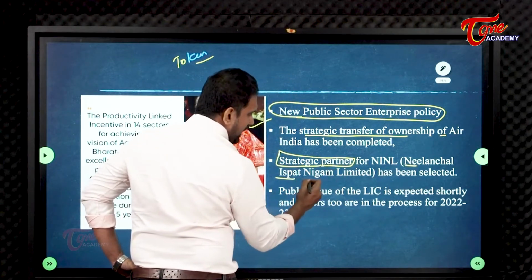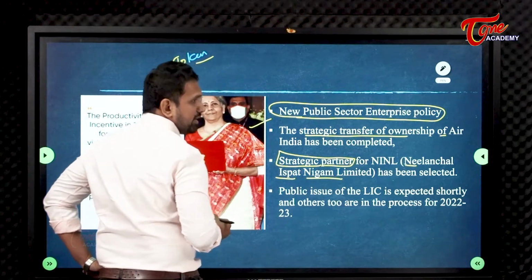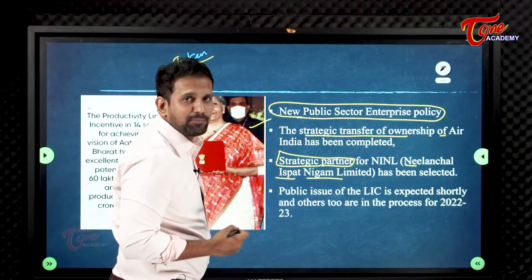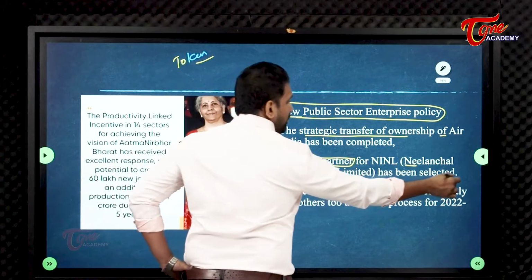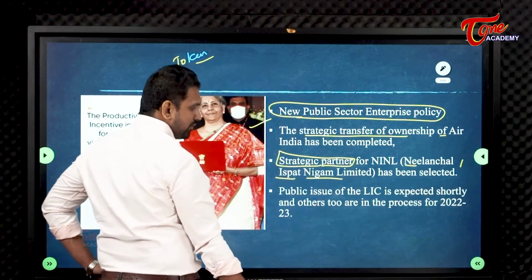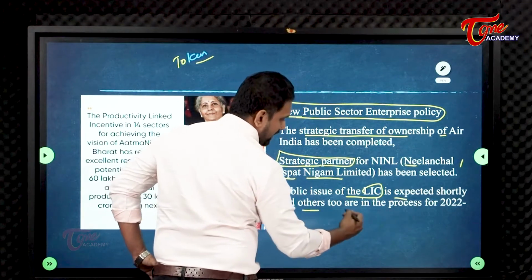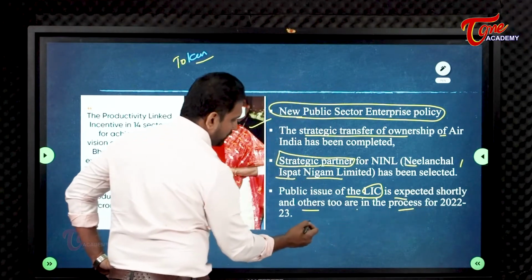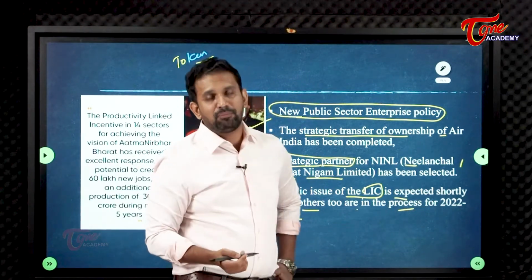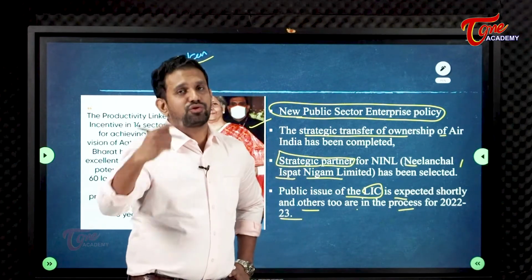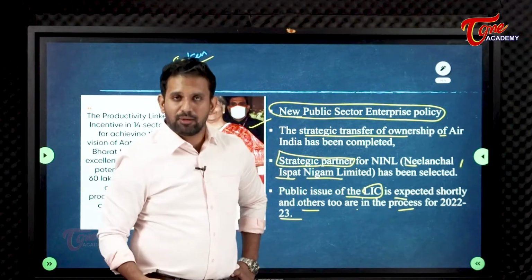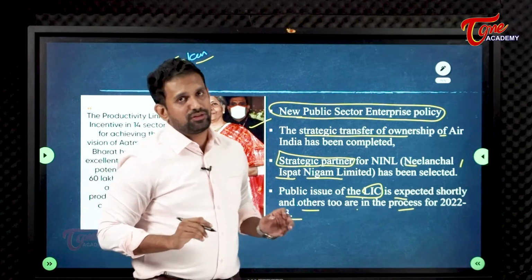Neelanchal Ispat Nigam Limited, another important central public sector enterprise. This is also going to be sold in the near future. A public issue of LIC is expected shortly, and others too are in the process for 2022-2023. Public issue means LIC shares will also be sold in the coming future. This is all about disinvestment.